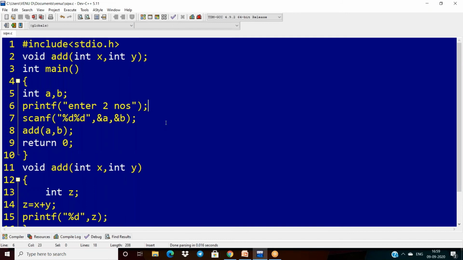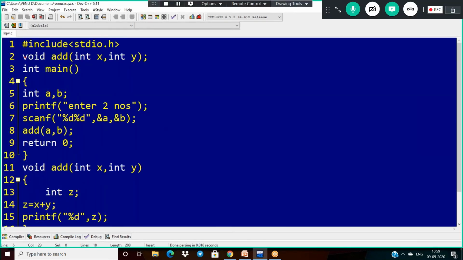Like this, you can write. So what do you observe here? This is my function declaration. It is my function call. And here void is there. If void comes, I can call the function normally. If void comes, don't use any return statement. Directly I will print my answer in the function definition. That's all.